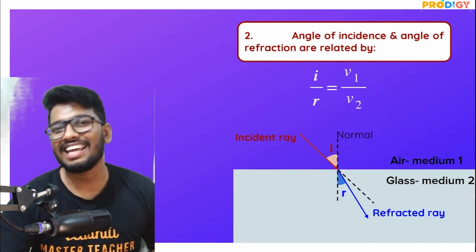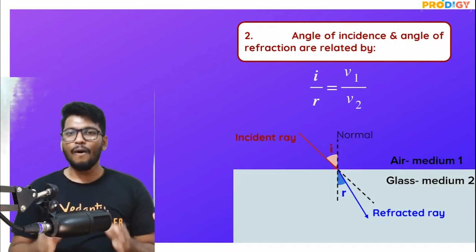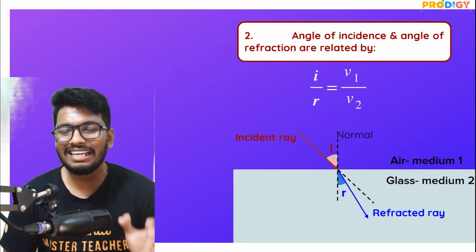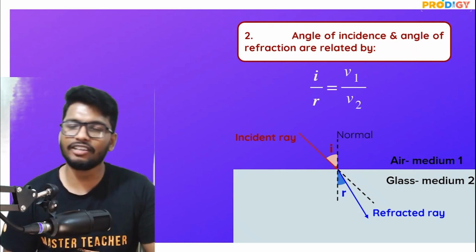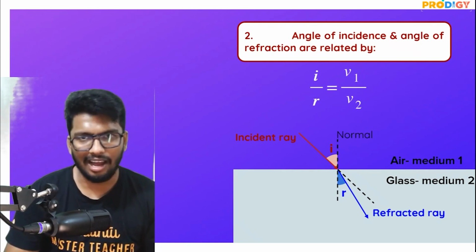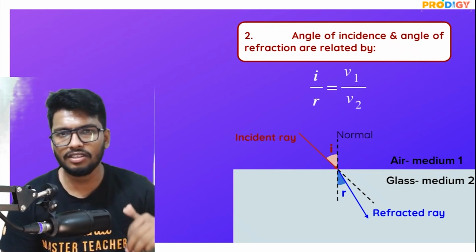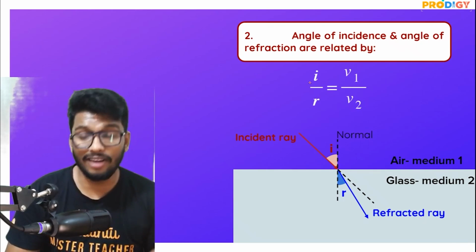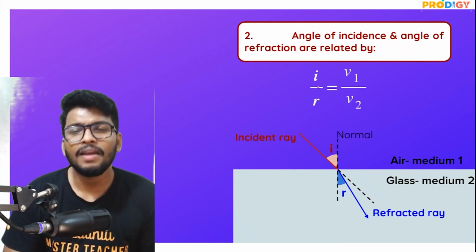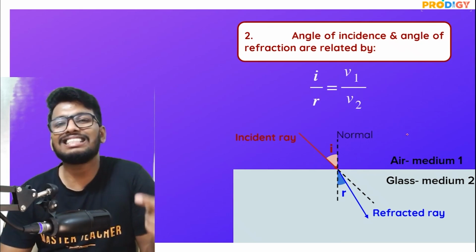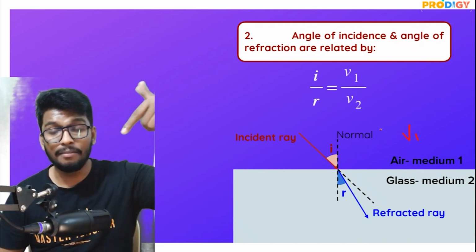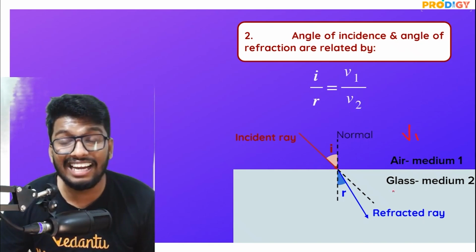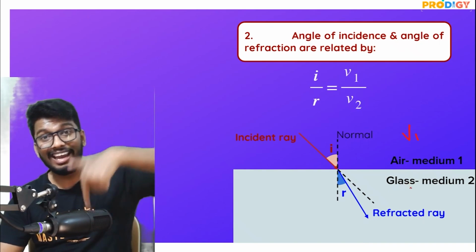Right, moving on to the second law now. The second law basically shows you the relationship between the angle of incidence and the angle of refraction. Sine of angle of incidence i divided by sine of angle of refraction r is equal to the velocity of light in the first medium. See guys, light is coming and falling from air into glass. Light is entering from air into glass.